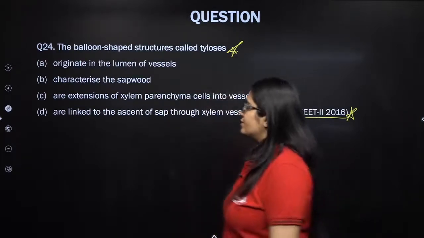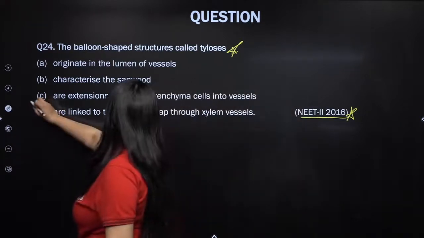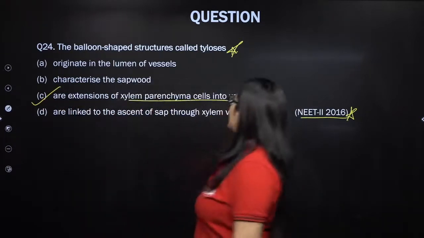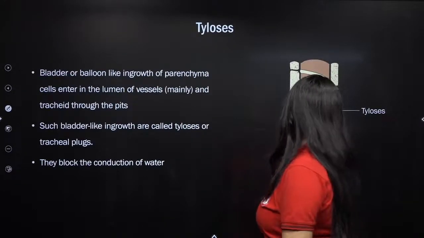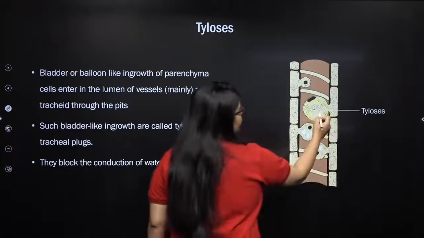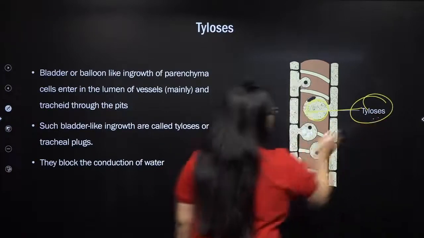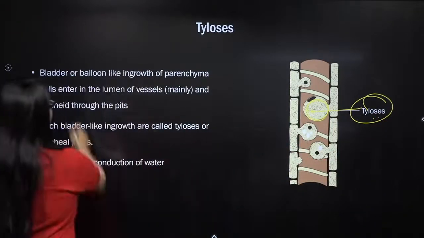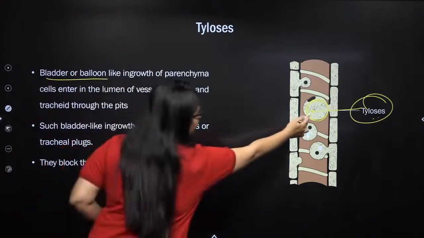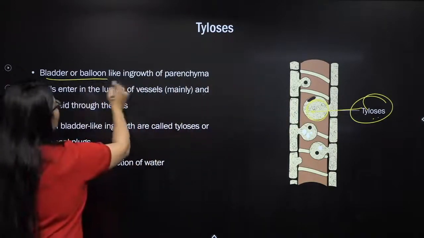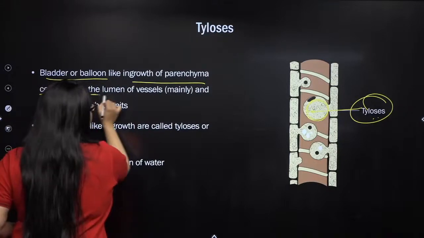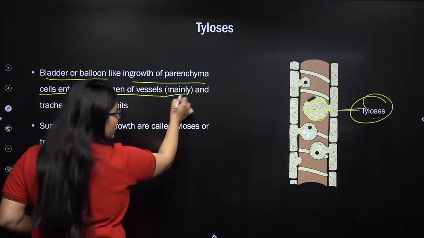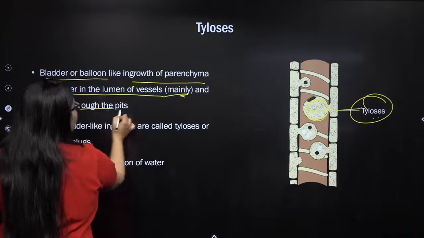Yeah, that's absolutely right. Tyloses are extensions of xylem parenchyma into the vessels through the pits. So this is what a tylosis looks like. And what is a tylosis? It's a bladder or balloon shape. As you can see, it is a bladder or balloon-like ingrowth of parenchyma cell entering the lumen of the vessel, mainly vessels and tracheids, through the pits.